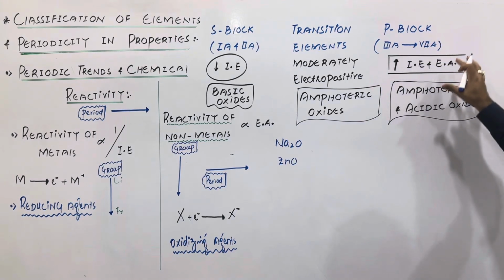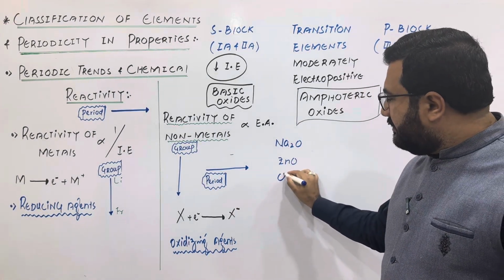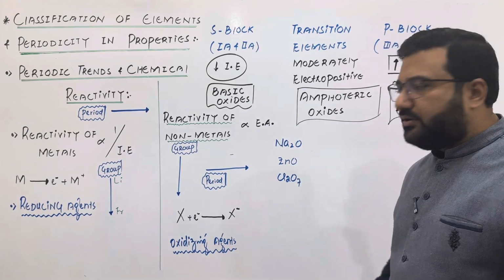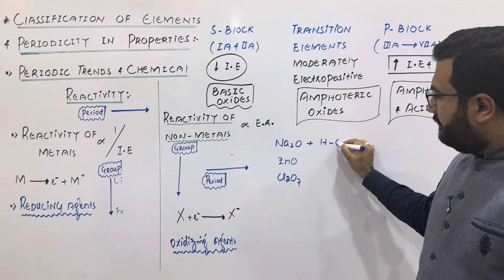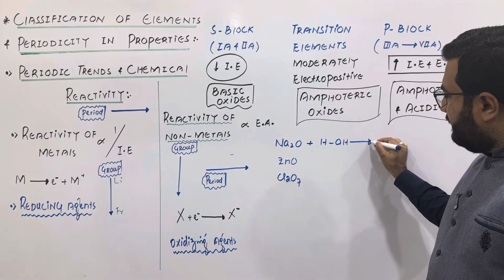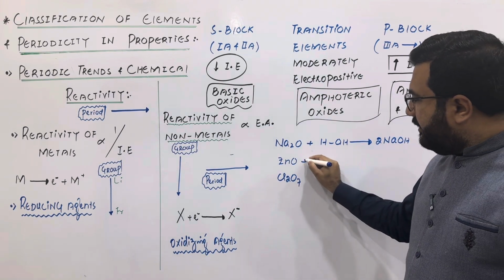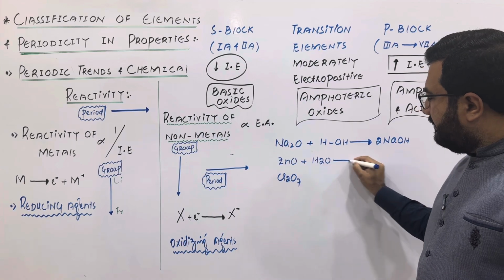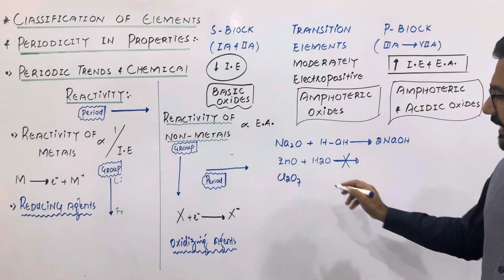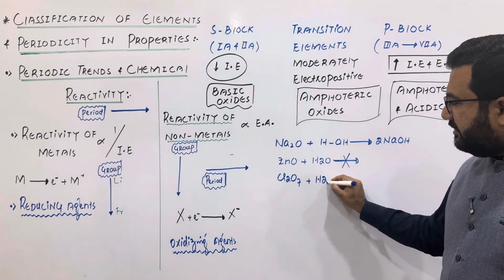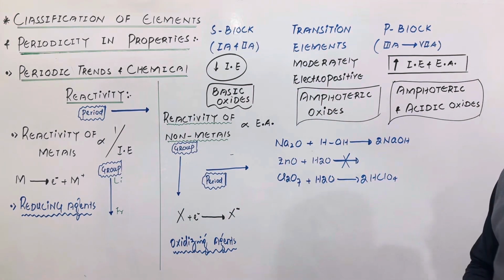And when we talk about the p-block elements, especially the halogens, which are the strongest non-metals, they form acidic oxides, just like Cl2O7. And when Na2O reacts with water, obviously it will form a very strong base in the form of NaOH. Amphoteric oxides, keep this in your mind, do not show any reaction with water because water itself is amphoteric. And Cl2O7, when it is dissolved in water, will form perchloric acid, which is the strongest inorganic acid.